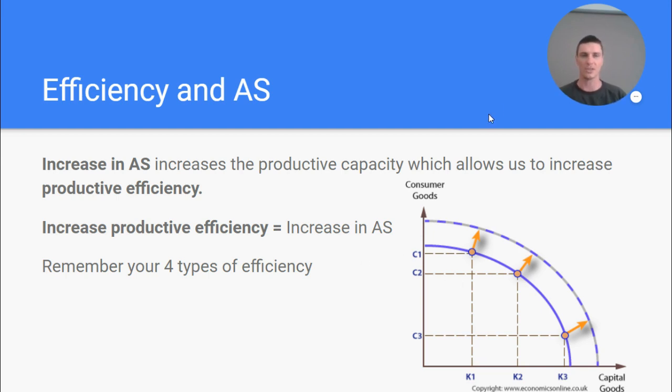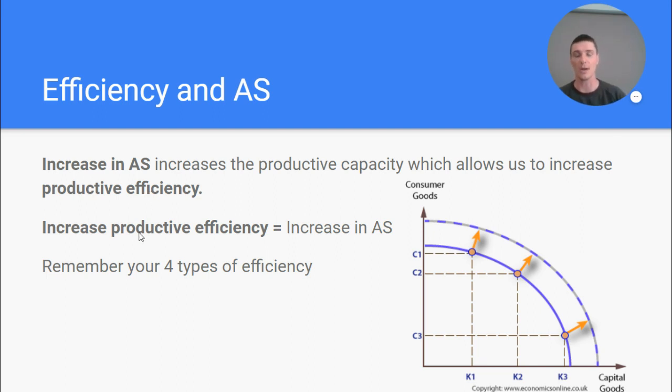But it's also key to know the relationship between the two, as I just remember what this slide's about. Remember the relationship between aggregate supply and efficiency. Some of us have been having trouble with this question. So an increase in aggregate supply. First of all, remember aggregate supply is not the ability and willingness to produce. That's the aggregate supply curve. Aggregate supply is the total output in the economy. So if we want to make a link between the two concepts, if we can increase aggregate supply by increasing the productive capacity, that's also an improvement in productive efficiency. That's the first one. So maybe we increase aggregate supply by improving productivity, and therefore that improves productive efficiency.